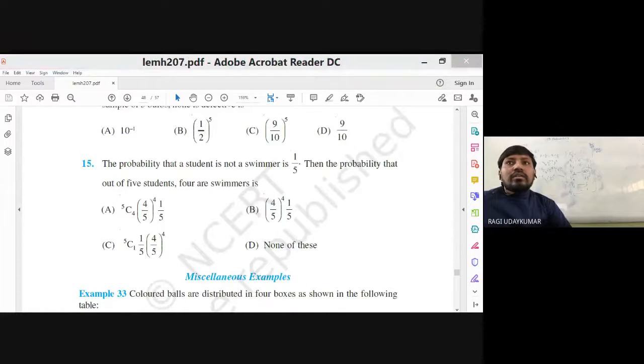Did you understand? If you have any doubt, you can ask. This is a very simple chapter. You may get 2 marks questions from this.